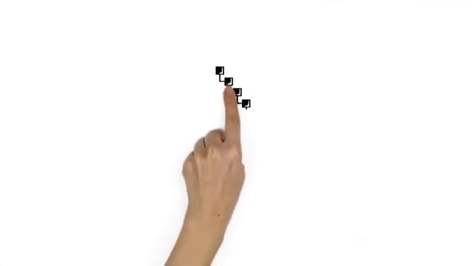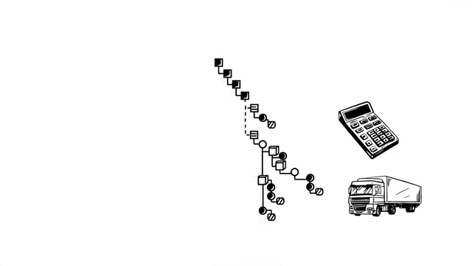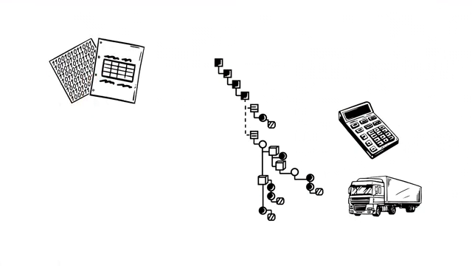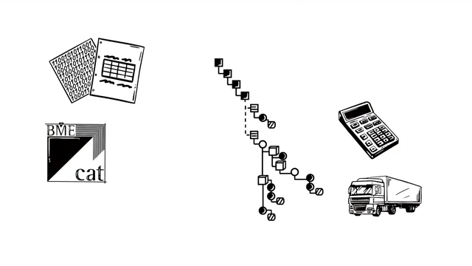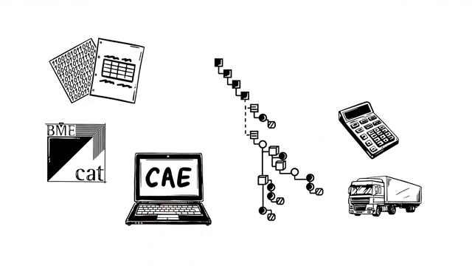Tim can supplement this technical product description with commercial and logistic properties too. He can use this to create an electronic product catalog in BME CAT XML format, for example, and send this to his clients. Standardized interfaces can then be used to further process this data in other software applications.